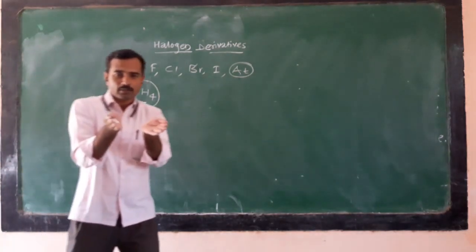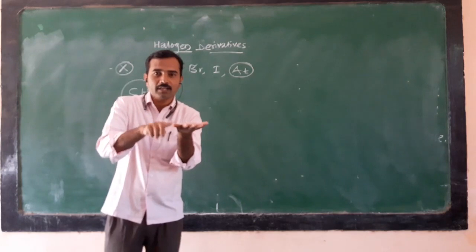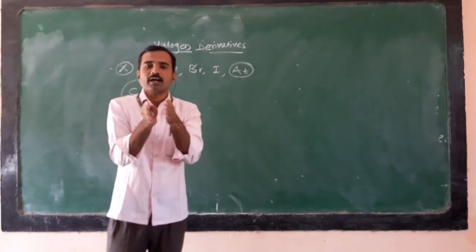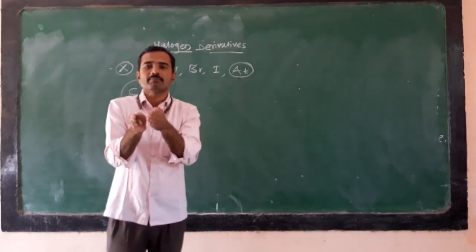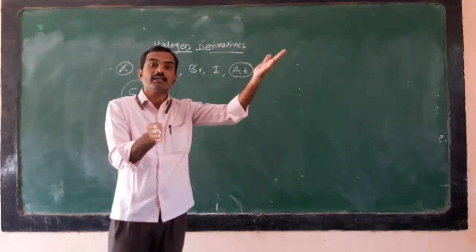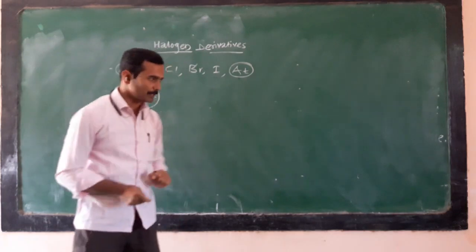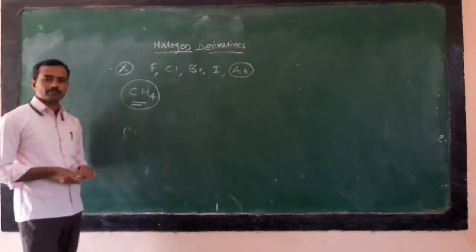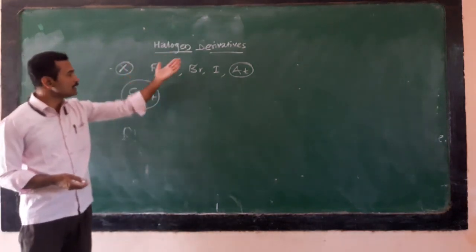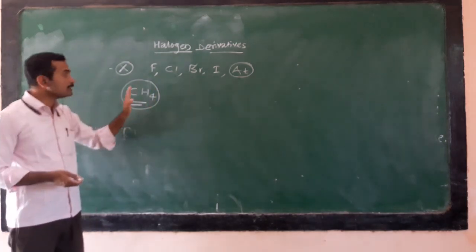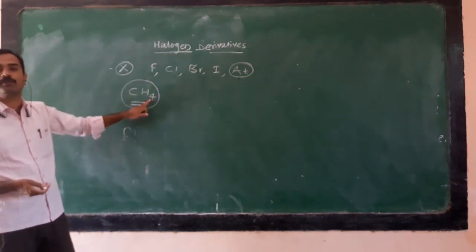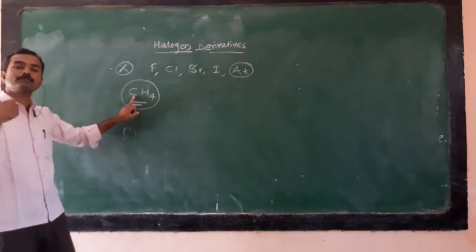Don't mix up hydrocarbon and carbohydrate. Hydrocarbons are made from carbon and hydrogen, while carbohydrates include carbon, hydrogen, and oxygen. Halogen derivatives are formed by replacing hydrogen atoms of a hydrocarbon by the corresponding number of halogen atoms.